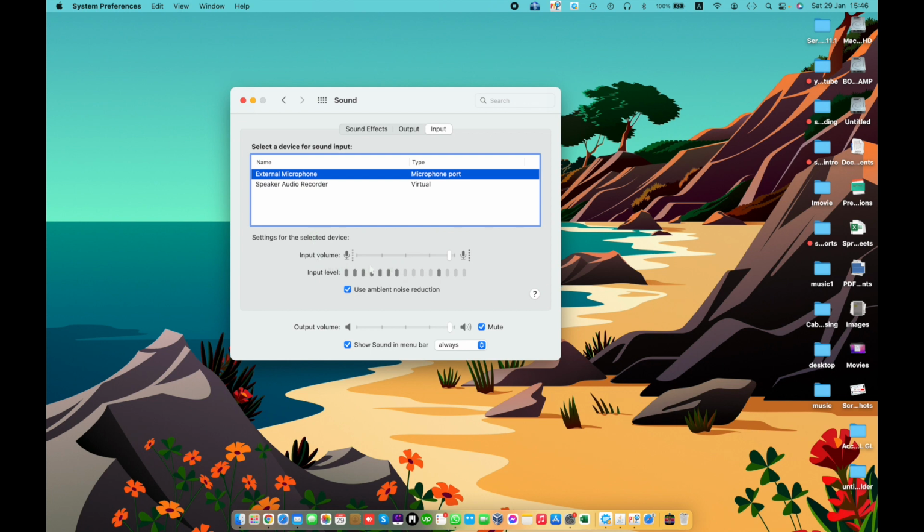Adjust the input volume: just drag the volume slide bar left or right, maximum or minimum. For example, if you are recording loud music, lower the input volume so the recorded sound is not too loud or distorted. If you are recording someone who is speaking softly, just increase the input volume so your Mac can better capture the person's voice.